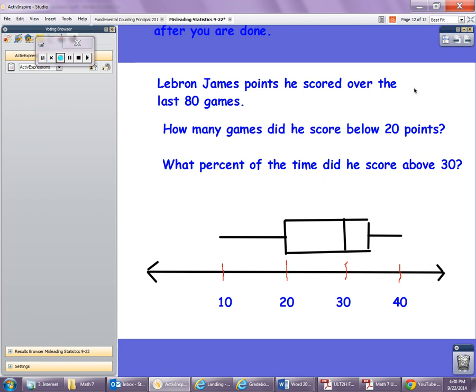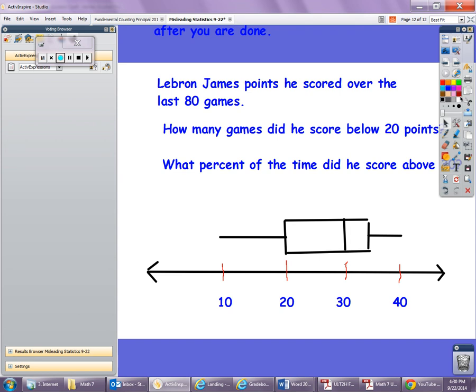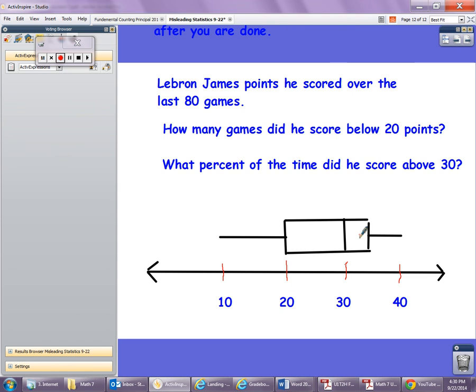Okay, go ahead and pause the video and then watch it, and I'll explain the answers. All right. So hopefully you got a chance to answer those two questions. First of all, there's two differences in these questions. One of them asks how many games, the other one asks percent. So if I want to know how many games, I need to know how many games this whole thing stands for. And since the whole thing stands for 80 games,